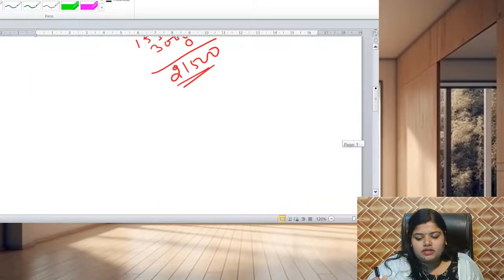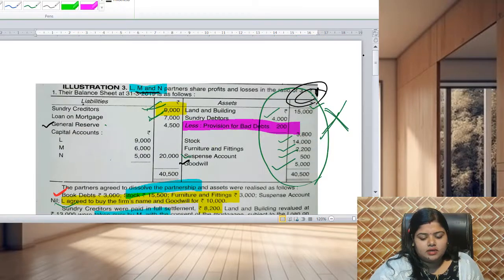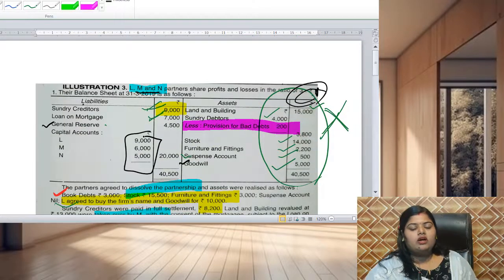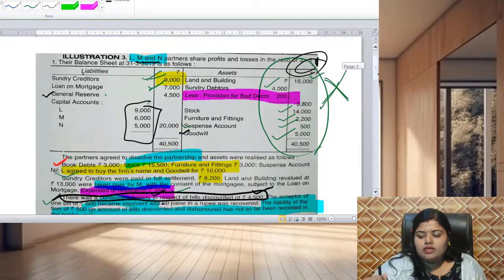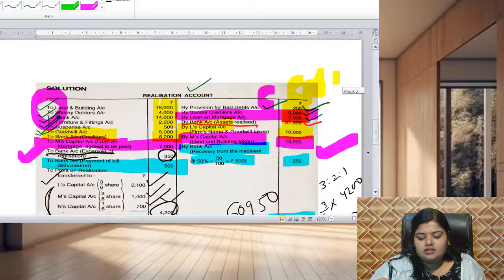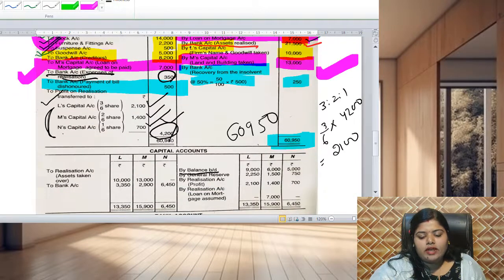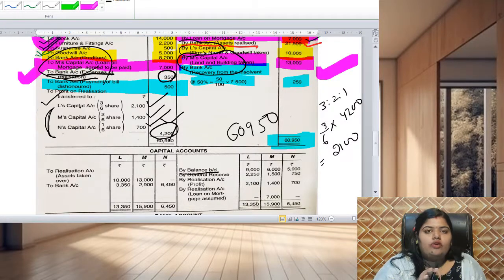One thing we have to note: wherever the name of a partner's capital account is reflected in the realization account, it will also be transferred to the capital account.